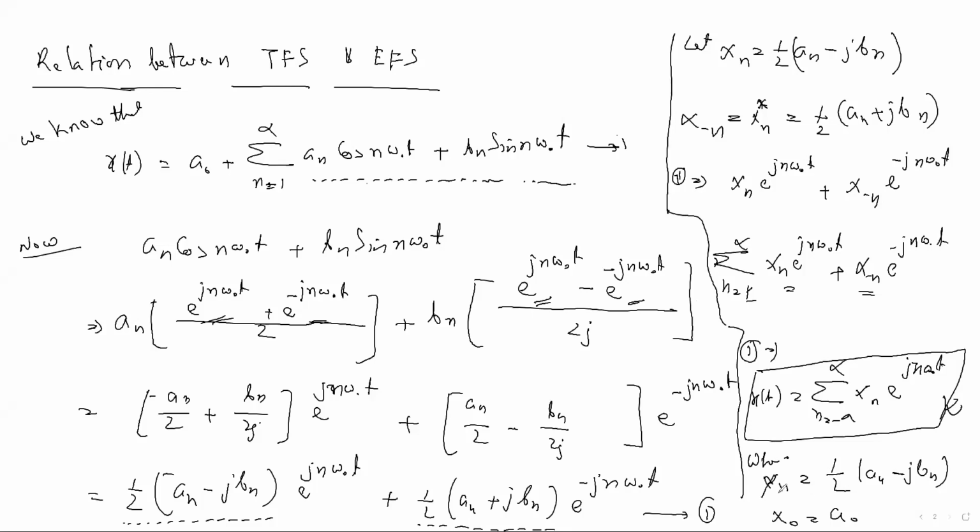Okay, this is the exponential Fourier series we have got from the trigonometry Fourier series, and the relation we have got between the exponential Fourier series and trigonometry Fourier series is that x n equal to half a n minus j b n. Many times they have asked this relation. Some problem also they have given in terms of trigonometry Fourier series. They will ask, okay, find the exponential Fourier series. Then you have to use this formula. Okay, this is the equation for the exponential Fourier series. I have derived, this is the derivation. It's okay. It's over.